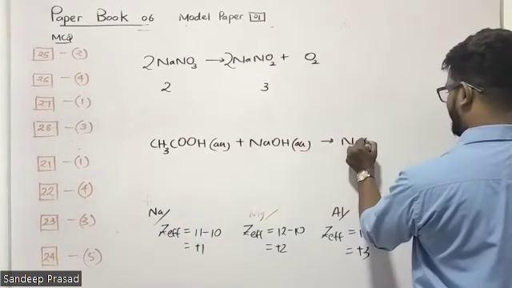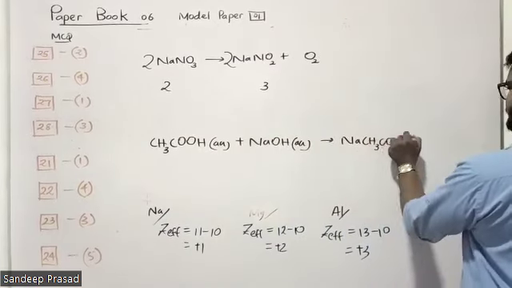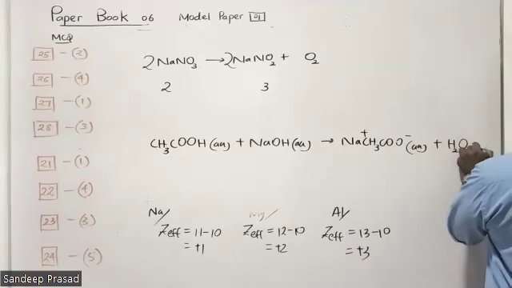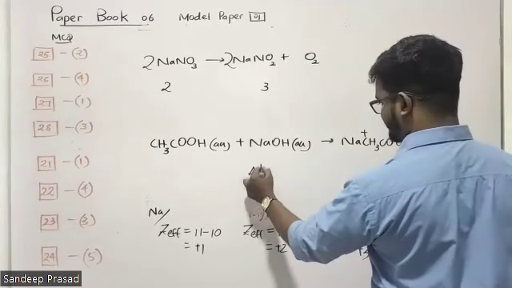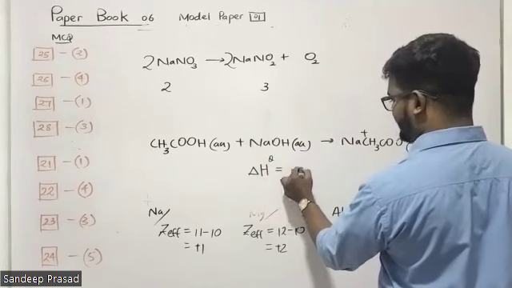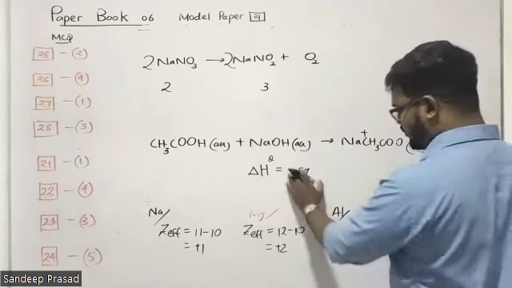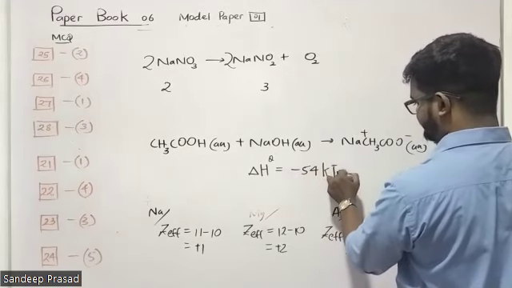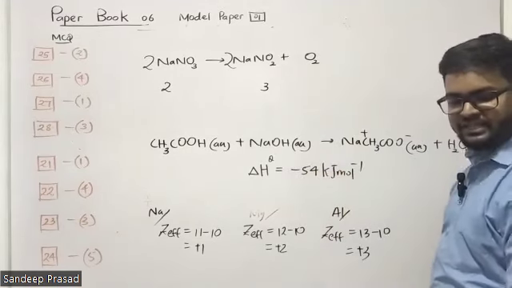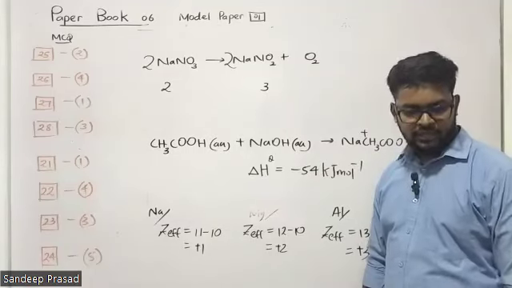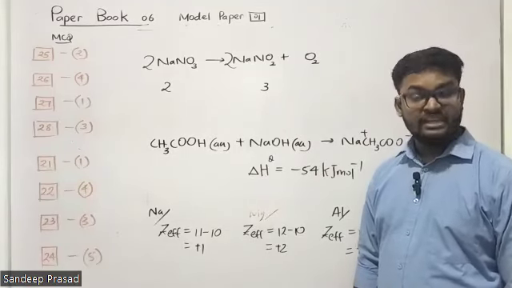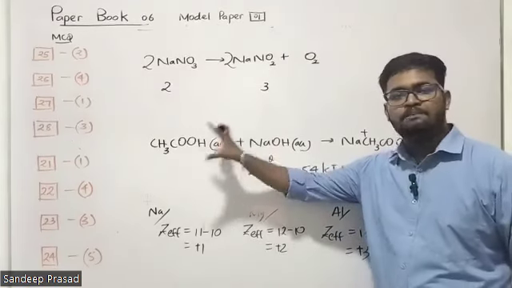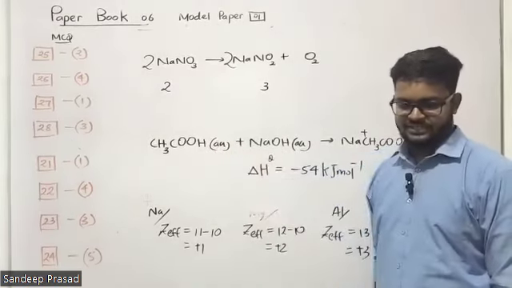This is producing sodium acetate and water. But remember, the enthalpy change of this reaction, we are expecting that should be minus 57, but it's not the correct one. It should be minus 54, something like that. Why? What happened to the remaining 3 kilojoules per mole?